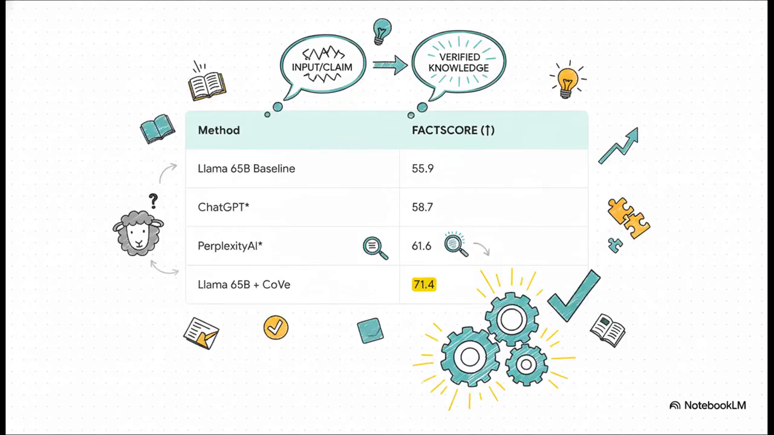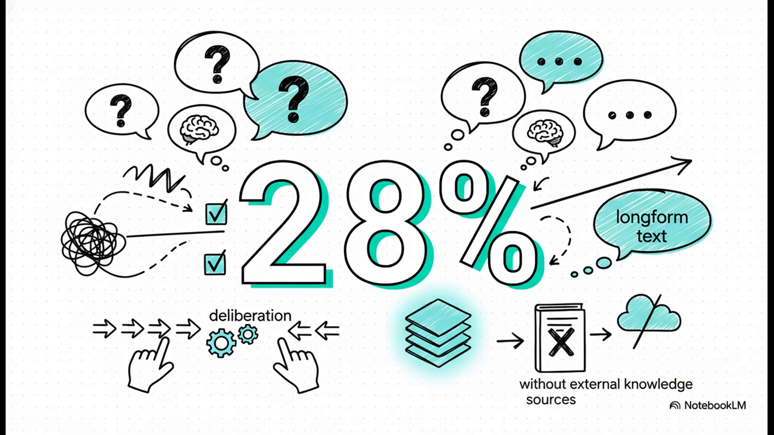But honestly, the results for long-form generation are maybe the most impressive of all. Using the FactScore metric, the baseline Llama 65B model scores a 55.9. With CoVe, that score skyrockets to 71.4. Not only does that blow past the baseline, it also outperforms both ChatGPT and even the retrieval-augmented Perplexity AI. I mean, a 28% relative increase in factual precision for long-form text is just a massive gain. And it's so critical to remember this is all happening at inference time through structured deliberation alone. No changes to the model's weights, no access to a search engine.